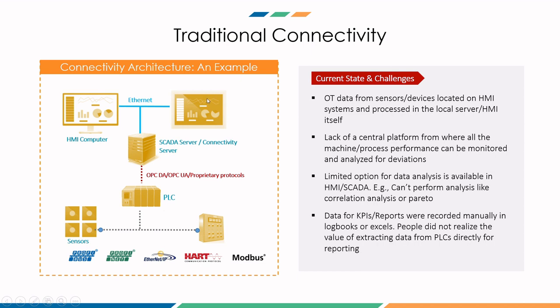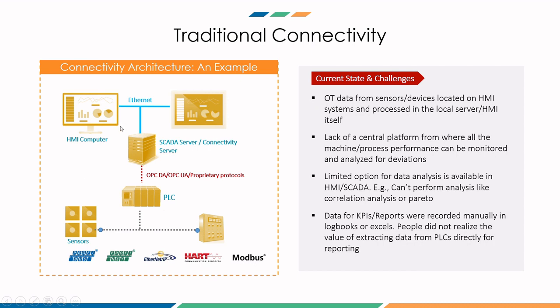Now let us look at some of the features of this traditional system, and in this process, let's understand some of the challenges with it. OT data means operational technology data. It means the data that is coming in from sensors and devices in the field. These are located on HMI systems and processed in the local server and HMI itself.